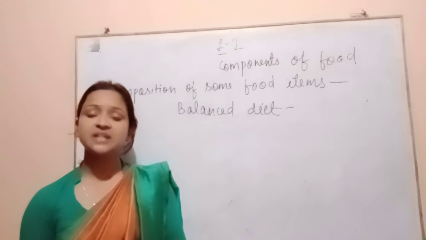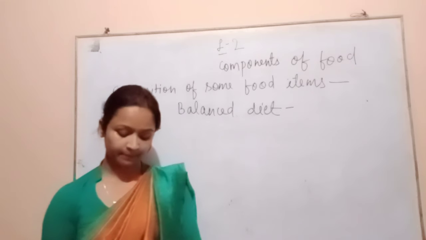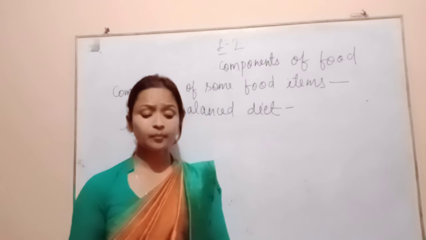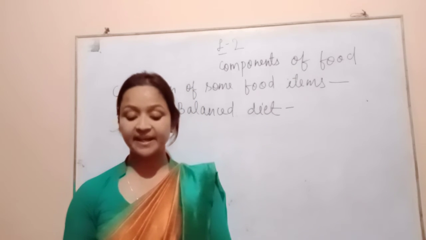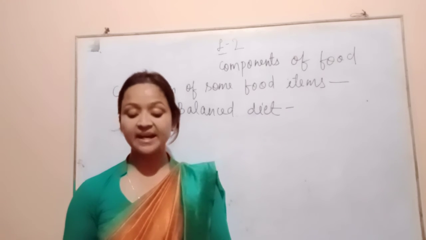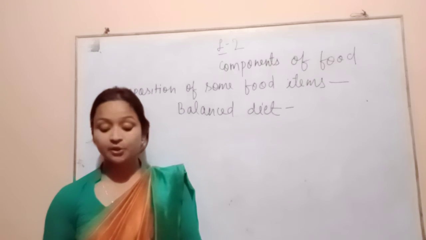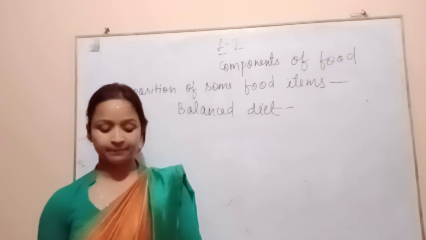A balanced diet varies with age, health, and occupation. For example, a laborer doing manual work needs more carbohydrates and fats in his diet, which would provide him more energy. And a young child needs to take more proteins as they help in body building.